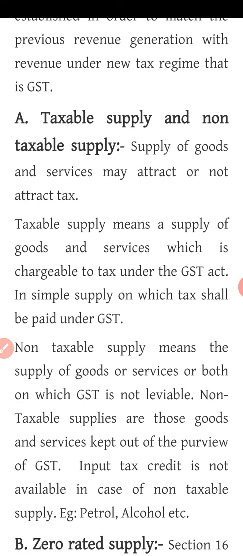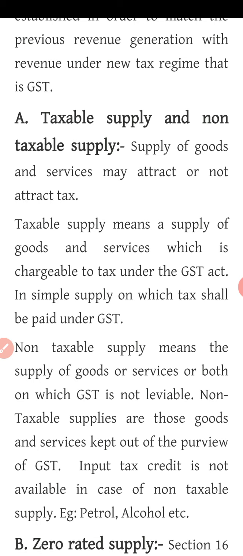Okay, so whenever there is supply, they see for which goods the supply is, whether the goods attract tax or not. So if the goods are like a motorcycle, yes, it attracts tax, so on that motorcycle there will be tax charged. If it is the supply of fruits or vegetables, as you all know, on fresh fruits and vegetables there is no tax, so that is exempt supply or non-taxable supply. Such goods do not attract tax.